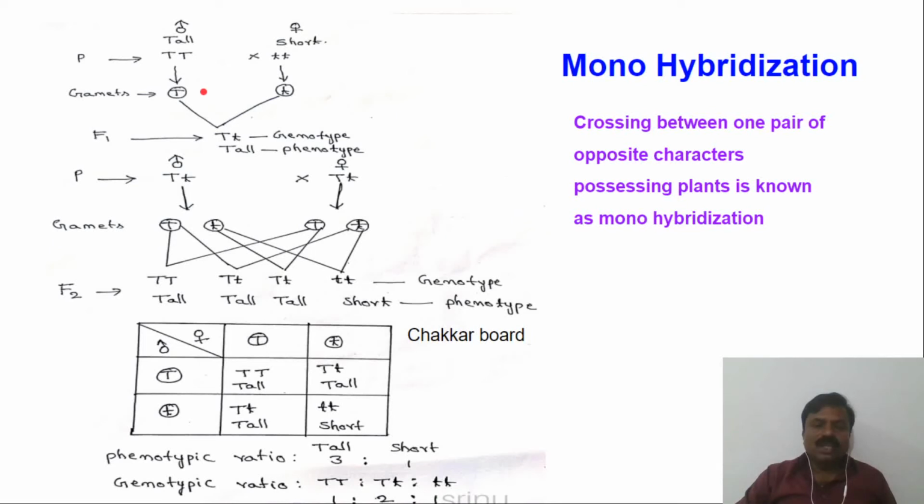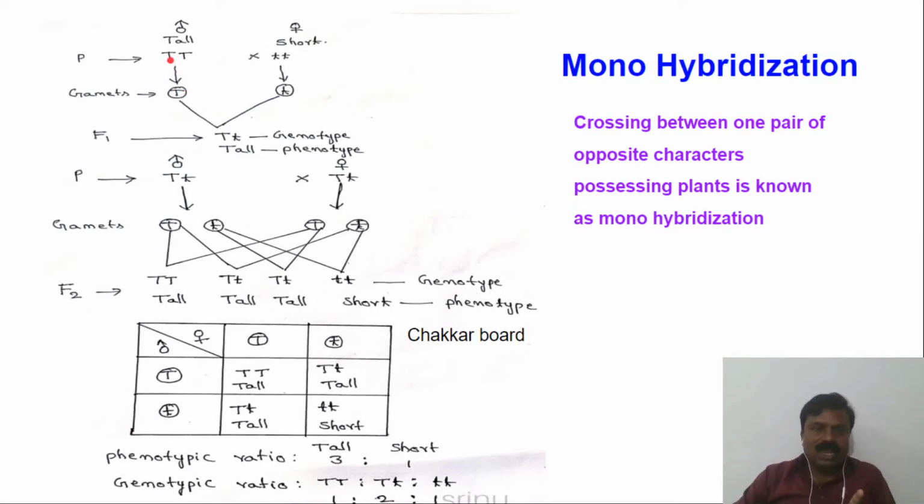When we write the other gamete, it is also the same as this gamete, so it is the representation of the same gamete. So we write only one gamete. When there is a possibility of the same type of gametes, we have to write only one gamete.